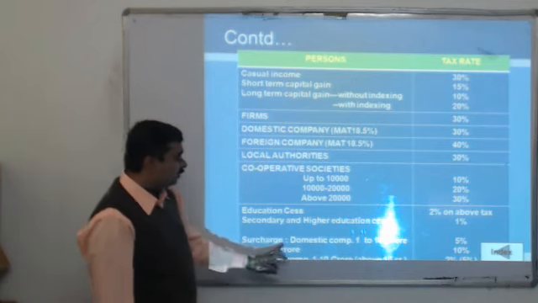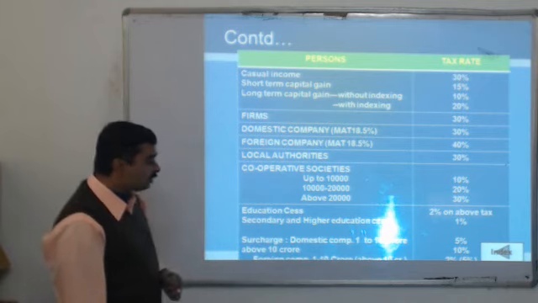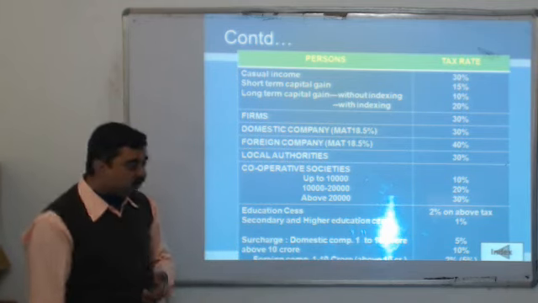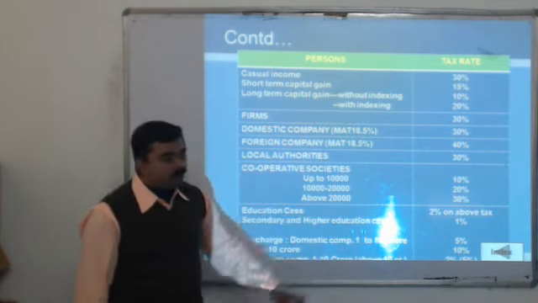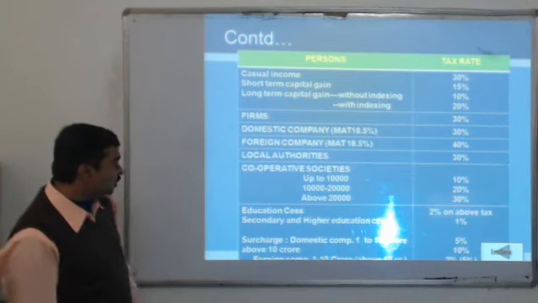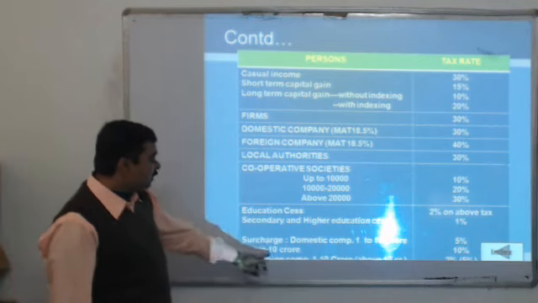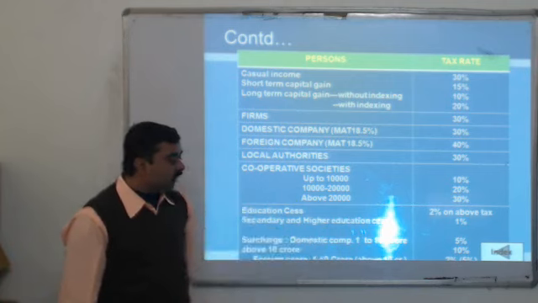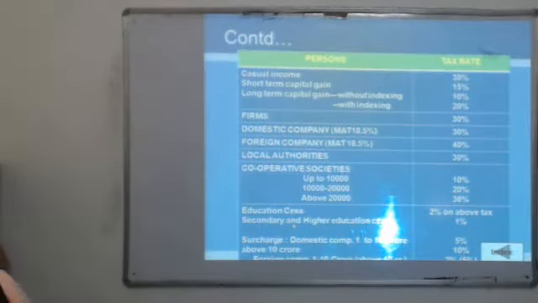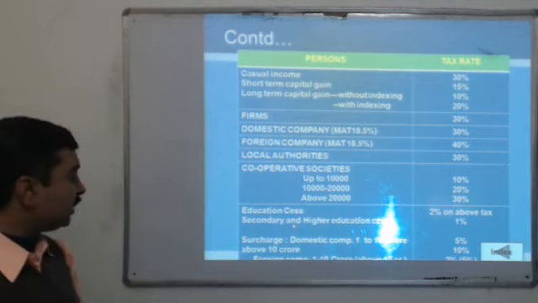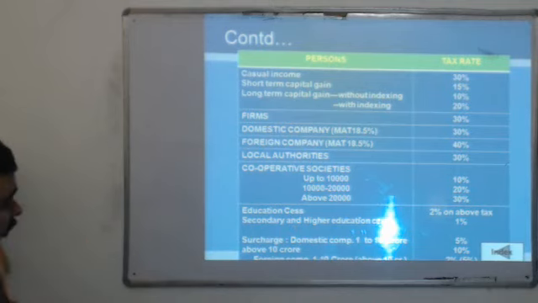If an individual has earned more than 1 crore rupees, he has to pay 10% surcharge. If a domestic company has earned from 1 to 10 crore, it has to pay 5% surcharge. If the company has earned over 10 crore rupees, they have to pay 10% surcharge. For a foreign company, if the company has earned 1 to 10 crore, they have to pay 3%, and more than 10 crore, they have to pay 5% of the tax.